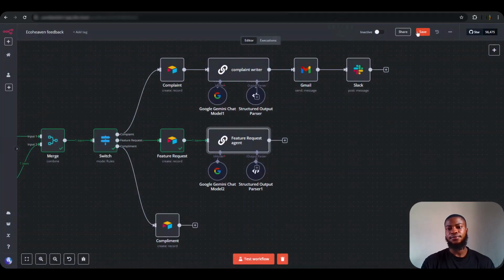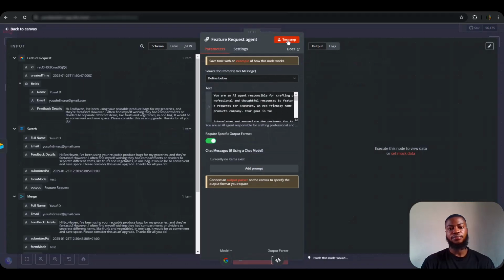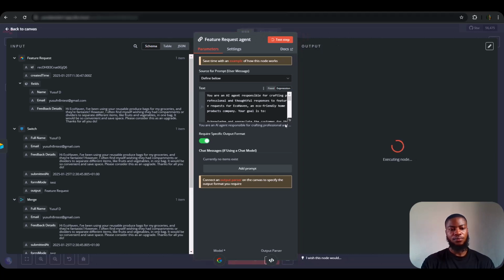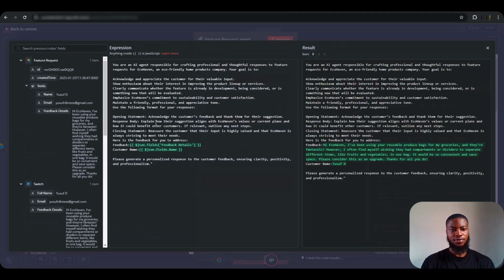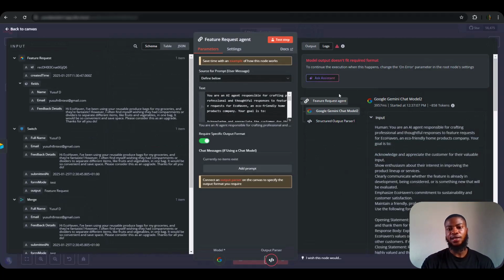Alright, let me save. Alright, let's test this step. Oh, we have a problem here. It doesn't require the format. Okay. What's going on here? Let's check what's going on here. Oh, I didn't include the actual format inside the node. The output that I want to get from the node, I didn't include it in the prompt. That's why we are getting this particular error.